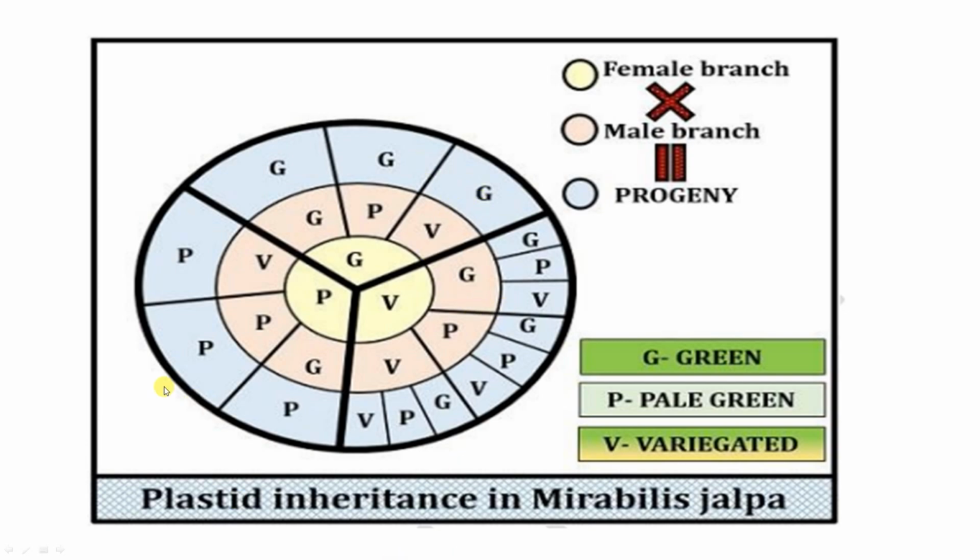For example, if you take green as the female parent and green as the male parent, we get the green phenotype.